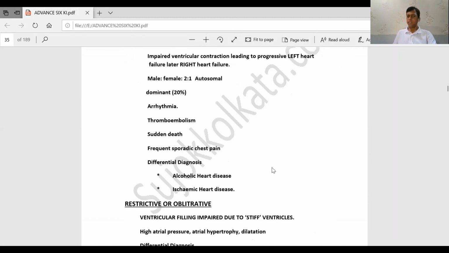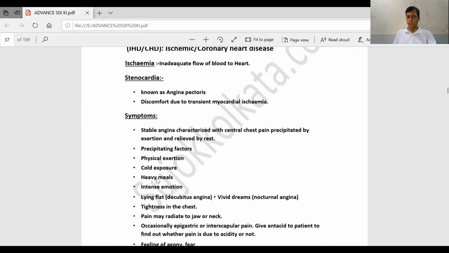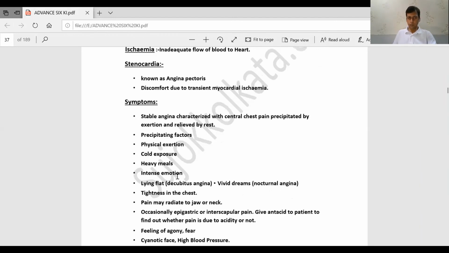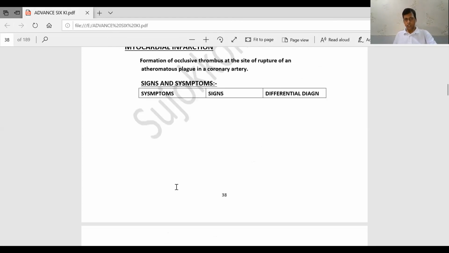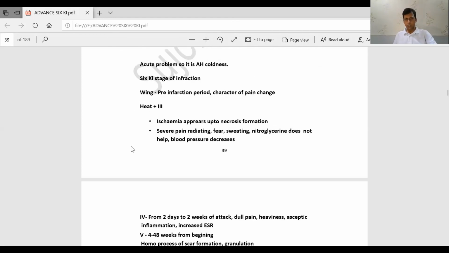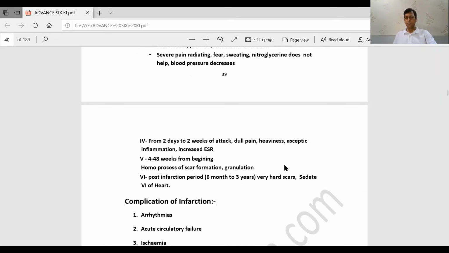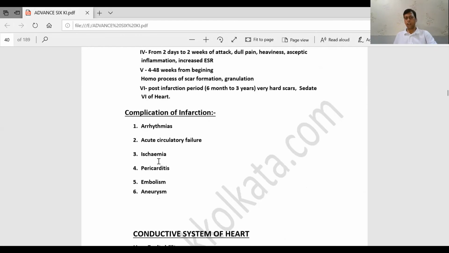In this way, the ischemic heart disease, the stages of ischemic heart disease, even differential diagnosis is there in the notes, and myocardial infarction, the stages also. I think the stages are wind stage, heat stage, humidity stage. Generally, we get patients in the dryness and coldness stage, but I will discuss in detail.